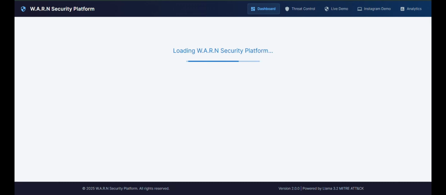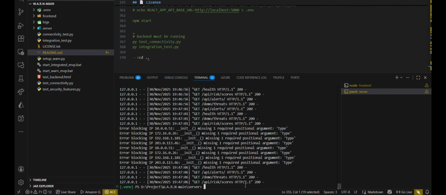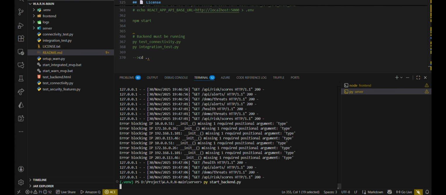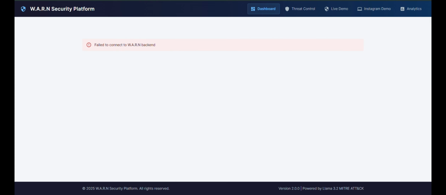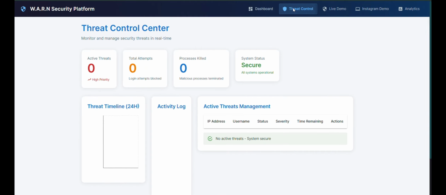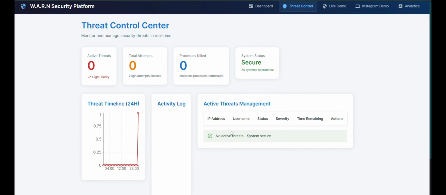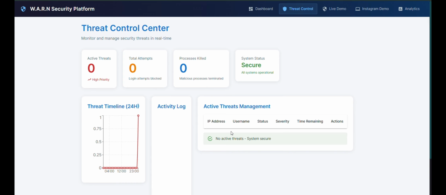Okay. And when I start it again, it takes around 10 seconds. Yeah. Again in 3, 2, 1, go. It's done. I'm going to reload the page. You can see over here the dashboard, and 3, 2, 1, go. Yeah. Again the threat timeline. Yeah. These are the things. So this is not mock data. This is a real project.